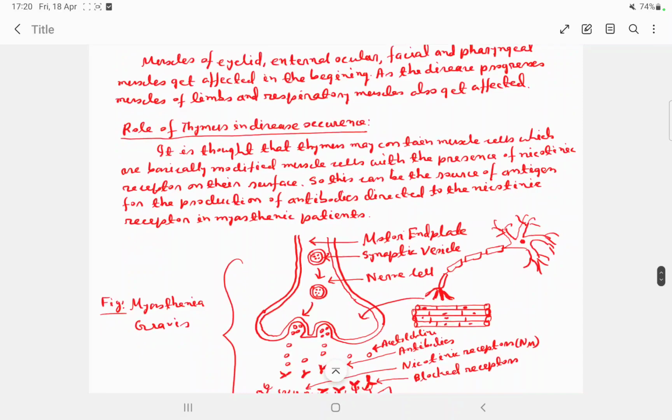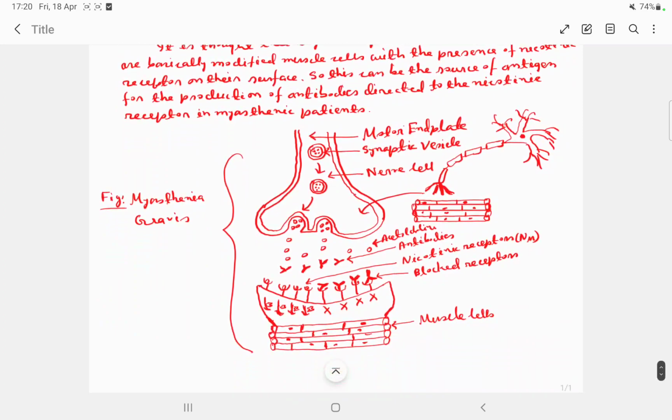Now, the role of the thymus gland in the disease occurrence. It is thought that the thymus may contain muscle cells, which are basically modified muscle cells with the presence of nicotinic receptors on their surface. So this can be the source of antigen for the production of antibodies directed to the nicotinic receptor in myasthenic patients. So here we can see that this is the motor endplate.